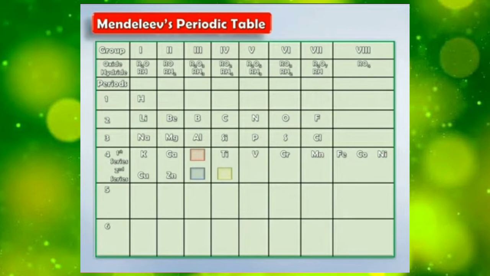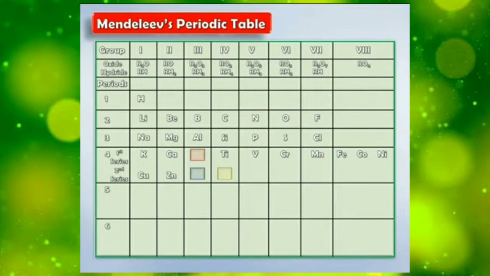It means that there is a place for an element which was not discovered during the period of Mendeleev. The element was not discovered, so he left an empty space for that element which would be discovered later on. And then the further elements were arranged: Ti, V, Cr, Mn, Fe, Co, and Ni.